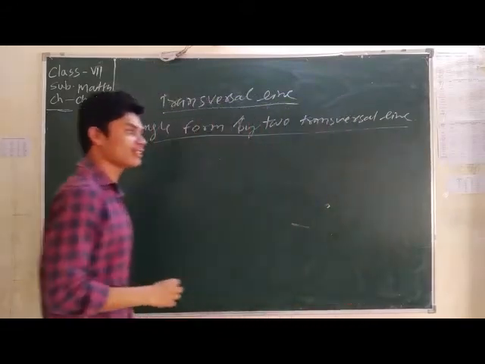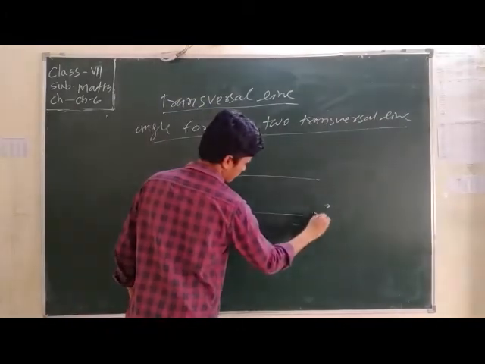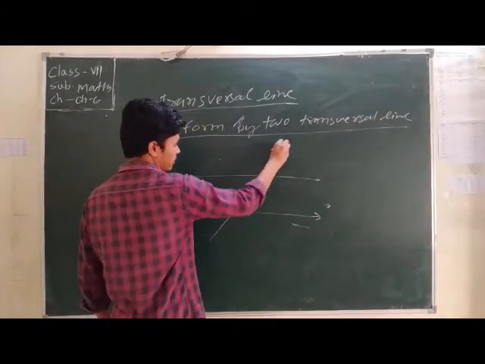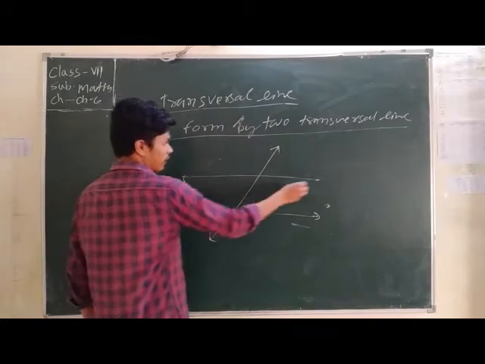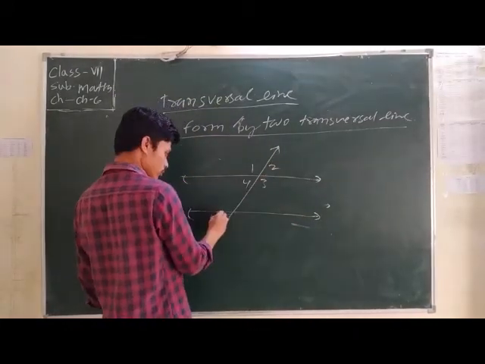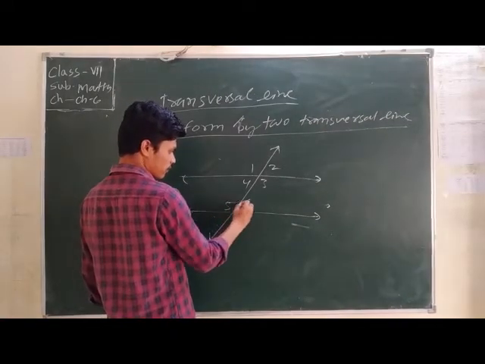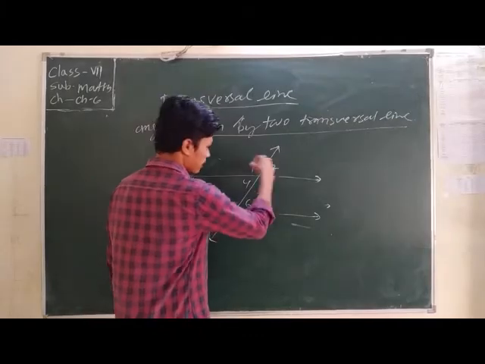There are two lines. See here. The two lines is there. This line is called transversal line. Okay. The parallel lines are there. Here how many angles is there? 1, 2, 3, 4, 5, 6, 7, and 8.